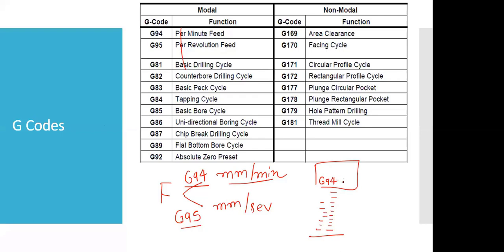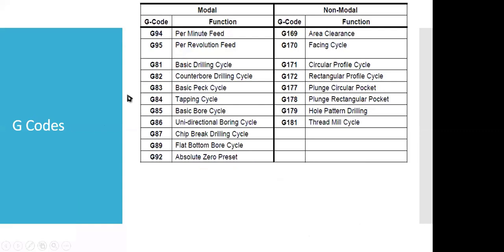So can I say it is a modal function, since its effect will be on for the entire program. Sorry, it is a modal function, and I explained non-modal with G04.